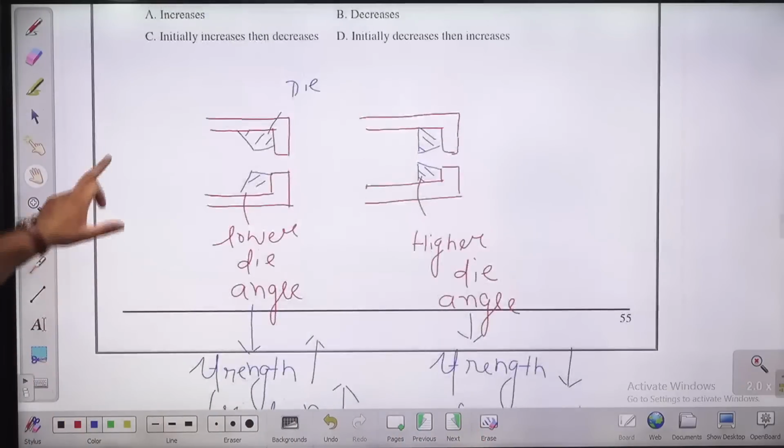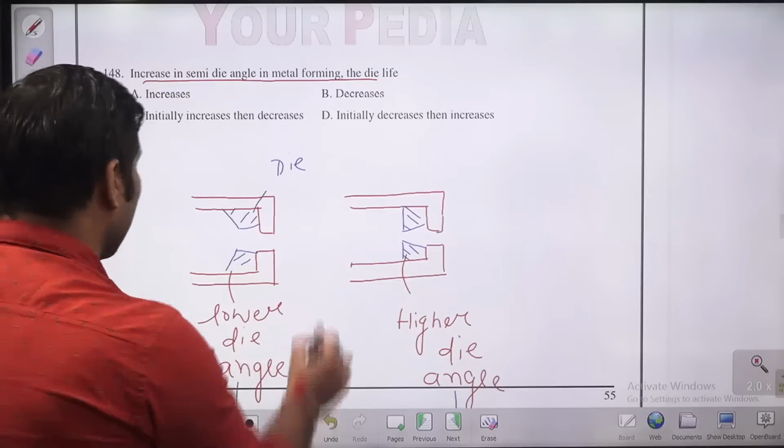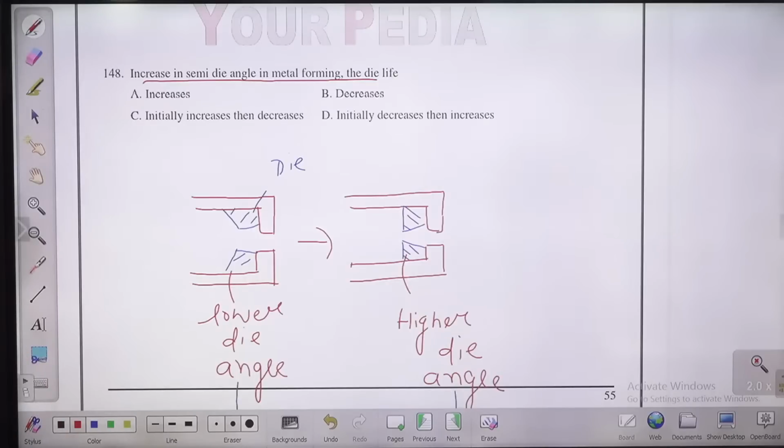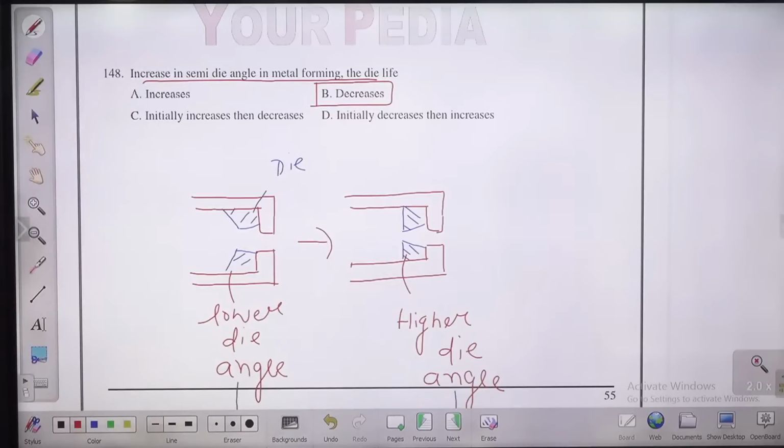So what is it asking you? Increase in semi die angle. If you are going from this case to this case, if you are increasing the semi die angle, what will happen? The die life is going to decrease. Okay, so I feel the best answer for this question will be decrease, guys. Increase in semi die angle is going to decrease the die life. Please check, because when the die angle is lower, the friction will be more, strength will be high. But if you are increasing the die angle, strength is going to decrease, friction is also going to decrease.